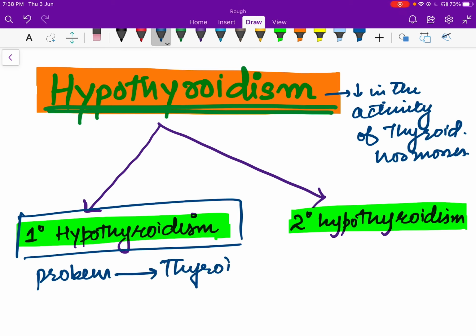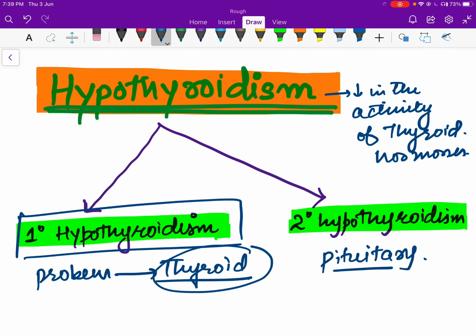So the thyroid gland, even though it is being stimulated by TSH from the pituitary, does not produce enough hormone. So there can be a problem with regard to hormone synthesis, or with regard to hormone release, etc. So basically, the problem is in the thyroid gland. And secondary hypothyroidism means the problem can be at the level of the pituitary. So maybe due to some reason, the pituitary is not producing enough thyroid stimulating hormone, so it's causing less stimulation of the thyroid gland. So less thyroid hormones are being produced, and that's the cause of hypothyroidism.